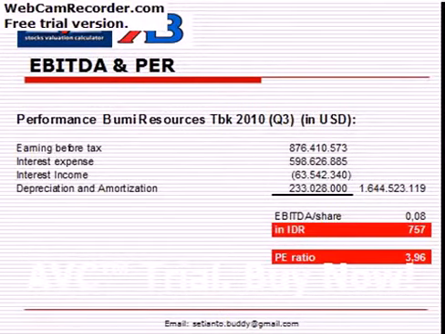Next is how to calculate EBITDA and price earning ratio. The calculation is very simple. Earning before tax, add the interest expense and interest income, add depreciation and amortization, and we get the EBITDA. EBITDA per share in IDR is 757, compared to a price earning ratio of 3.96.